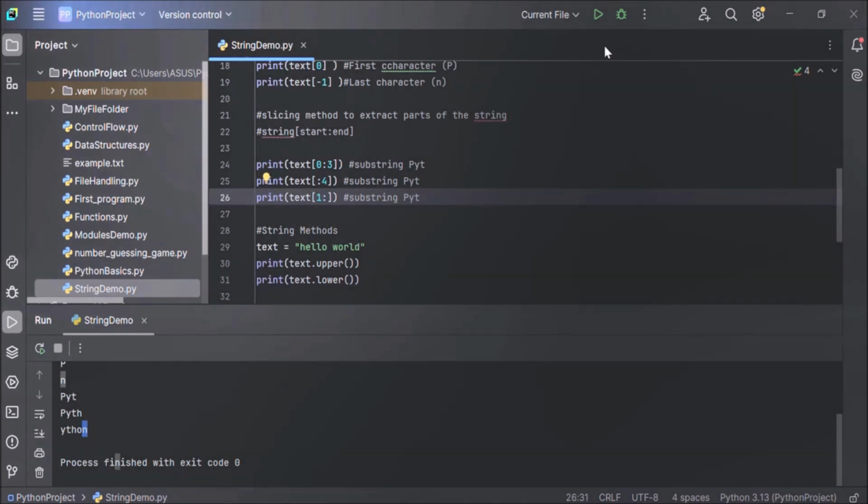So let's execute the code and see the output. You can see the output here. The upper method has converted all the characters of the text string to uppercase, and the lower method has converted all the text to lowercase.